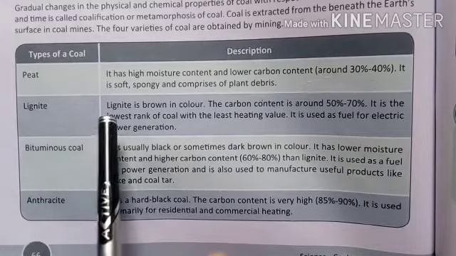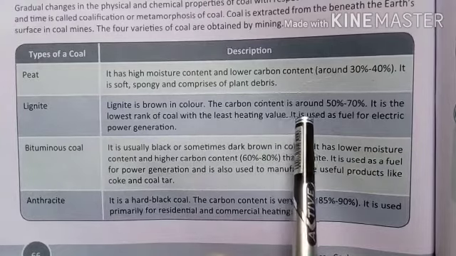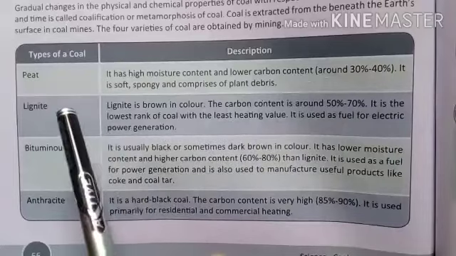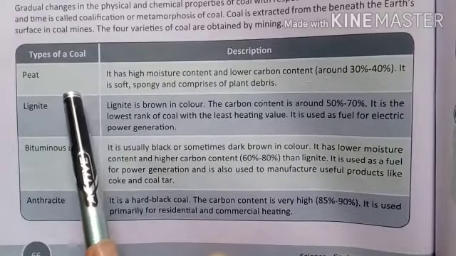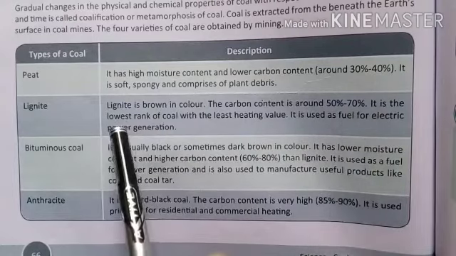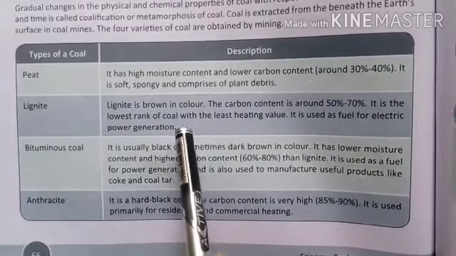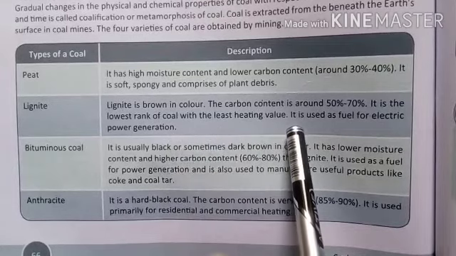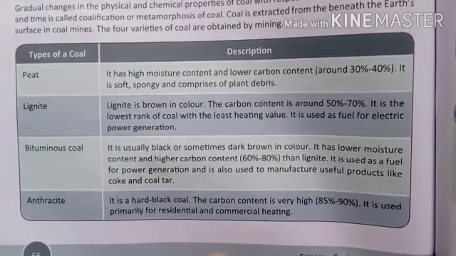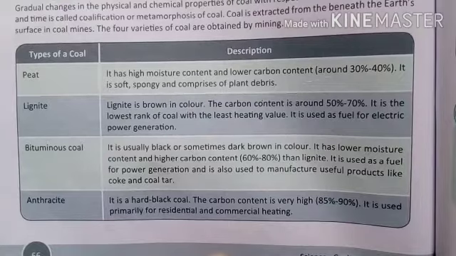The next one is lignite. Lignite is brown in color. The carbon content is around 50 to 70%. It is very deep as compared to peat, that's why it contains more carbon. It is the lowest rank of coal, with the least heating value. It is used as a fuel for electric power generation. Electric power generation means, just like in thermal power, we are using a coal that is called lignite, which contains only 50 to 70% of carbon.